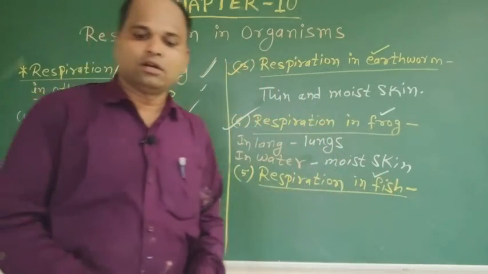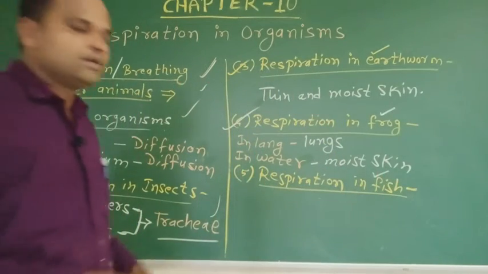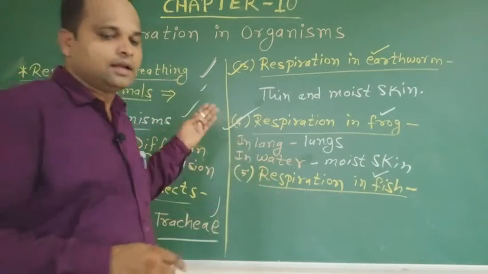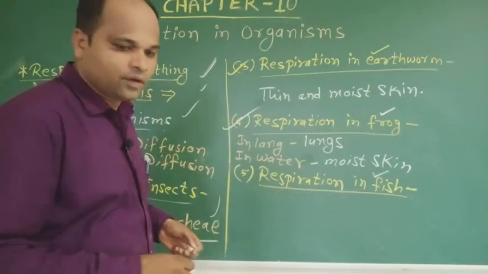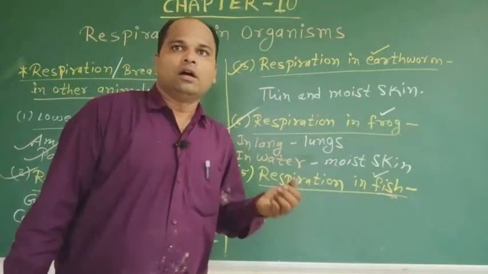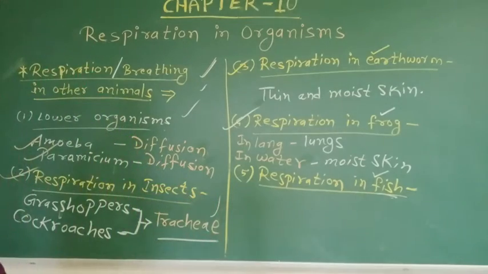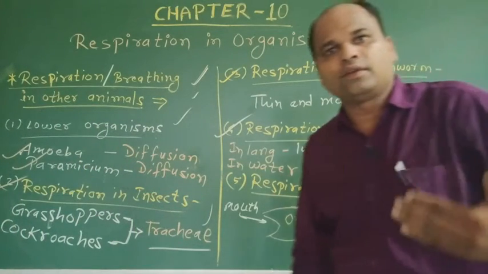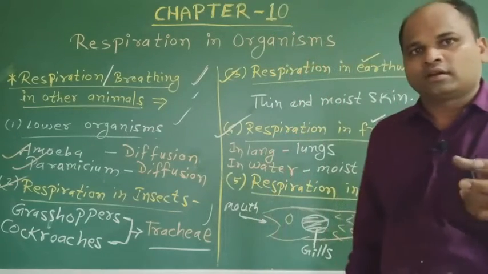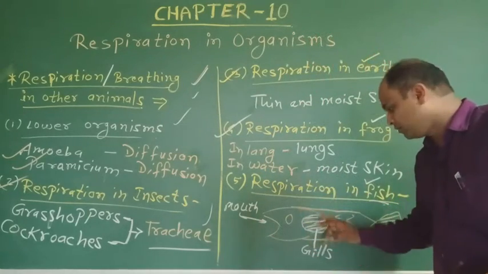And the next animal is fish, in other words water animals, breathing under water. Fish have special organs of breathing called gills, found on both sides of the head.